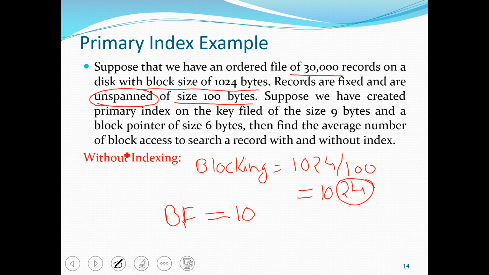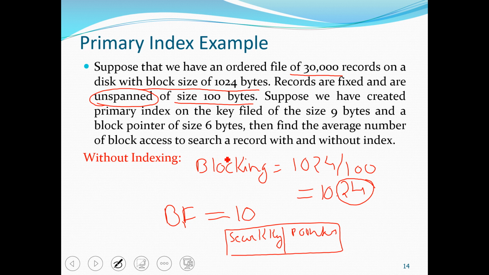Now suppose we have to create a primary index on the key field of size 9 bytes and a block pointer of 6 bytes. If you remember the structure of the index file, it has a search key and a pointer.